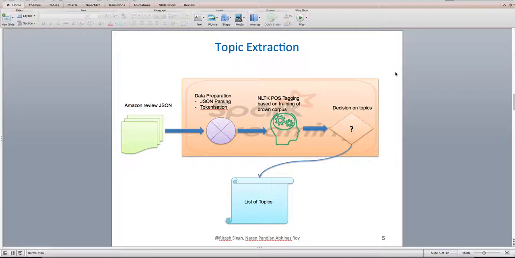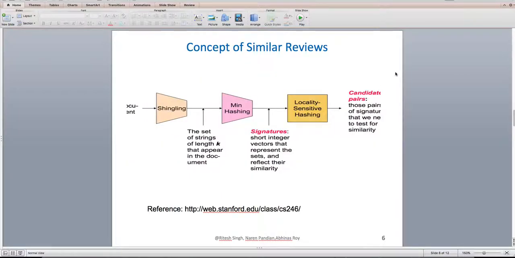There are several other things done in the code, which is part of the Python code, and we'll go through a demo after a few of the slides. Once these topic extractions are done, they are useful in summarizing a large set of text, and that was the objective we were trying to achieve with this. Now, the next step is finding similar reviews, and Naren will be taking care of this discussion.